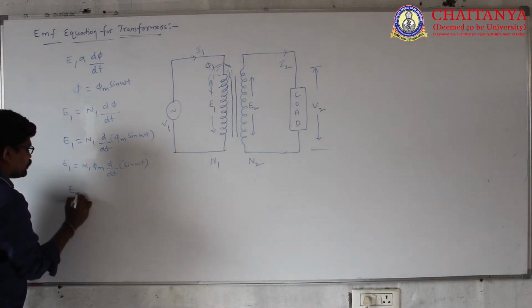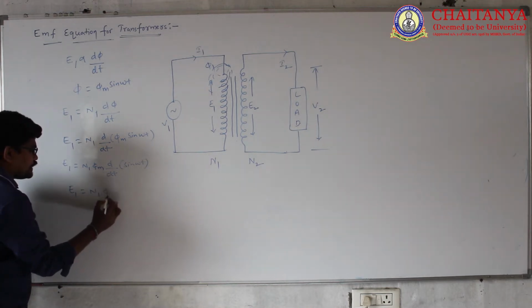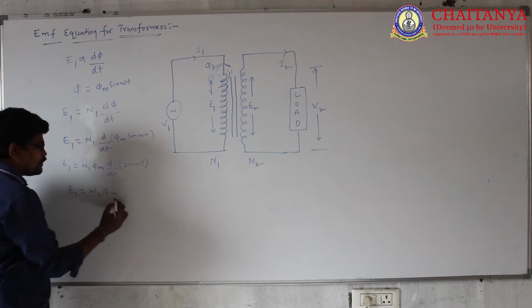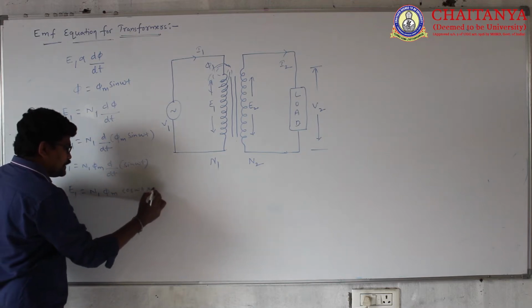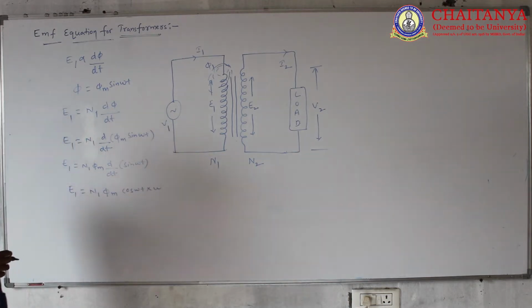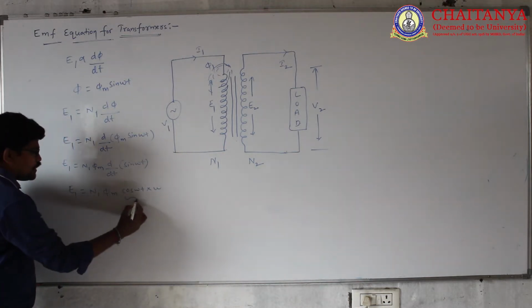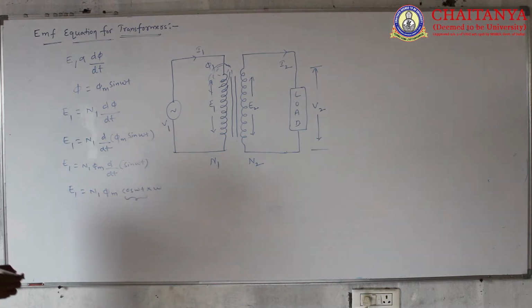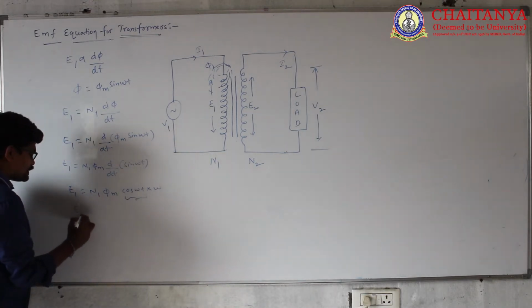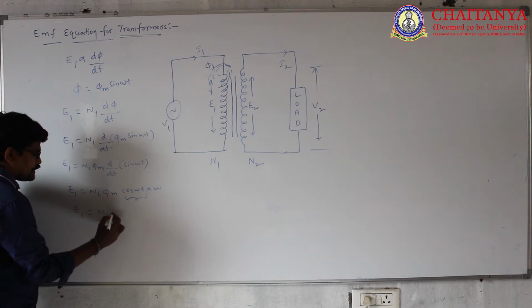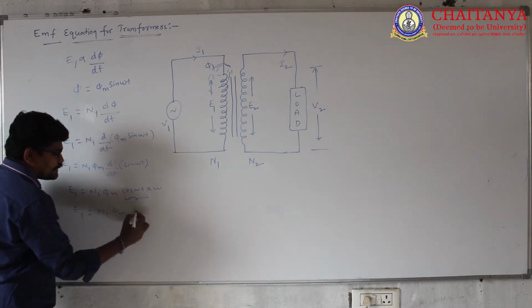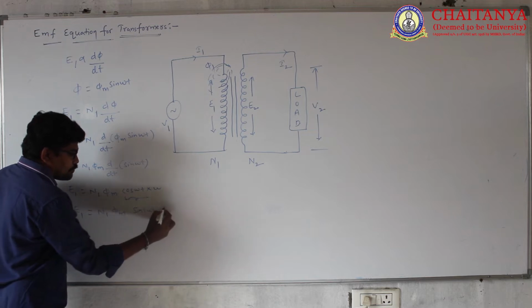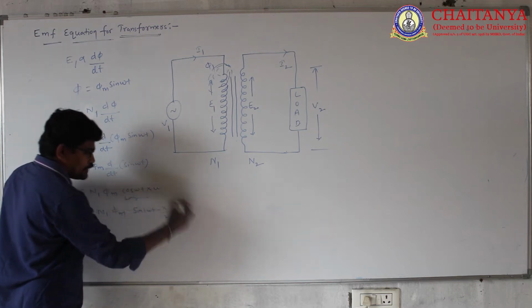Then E1 equals N1 times phi m cos omega t into omega. According to trigonometry rules, I am writing cos omega t as sin omega t minus pi by 2, times omega.